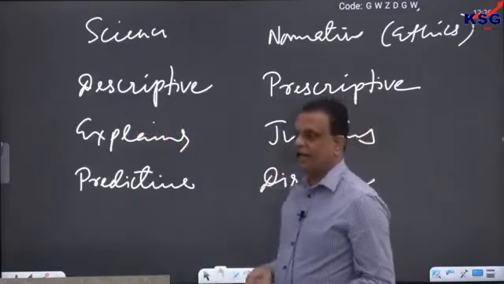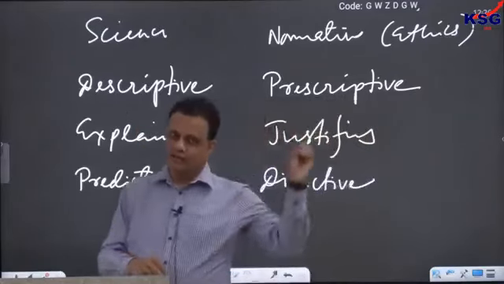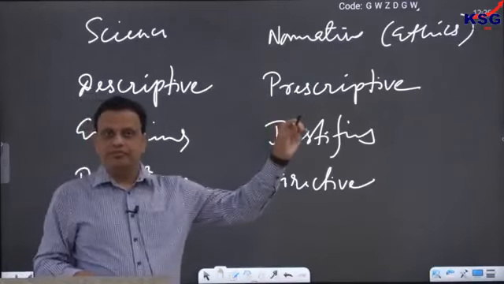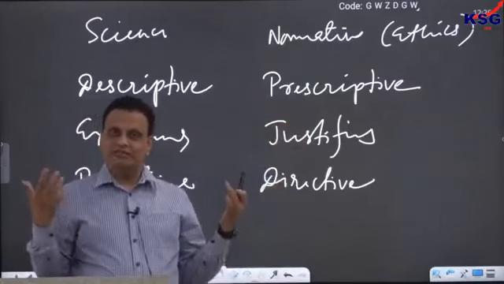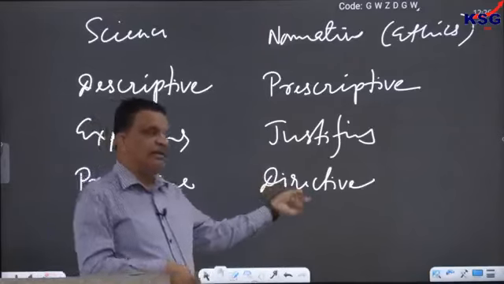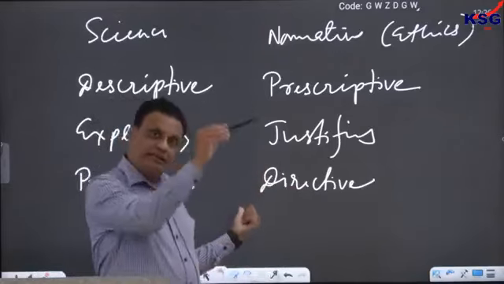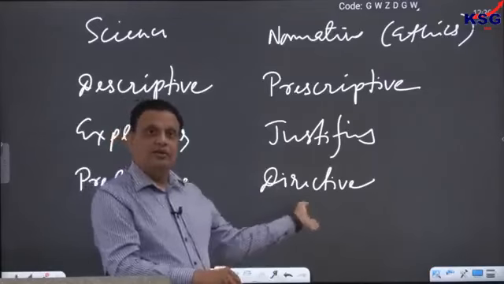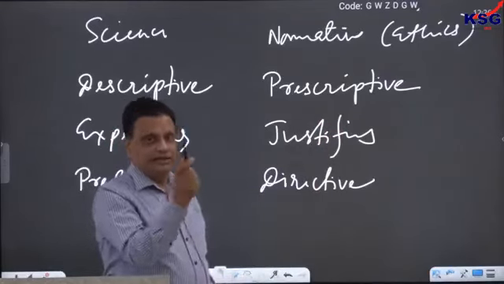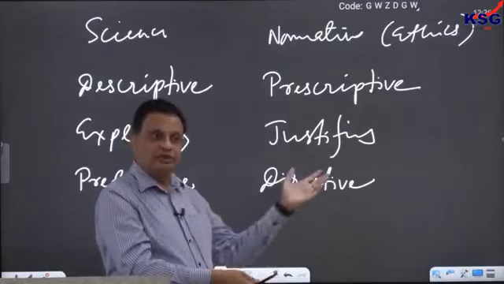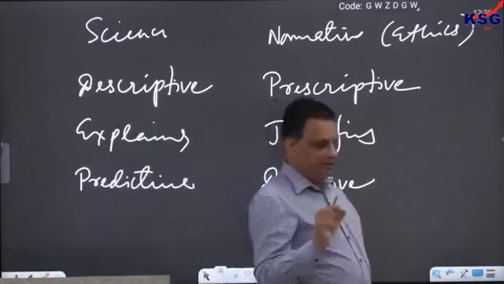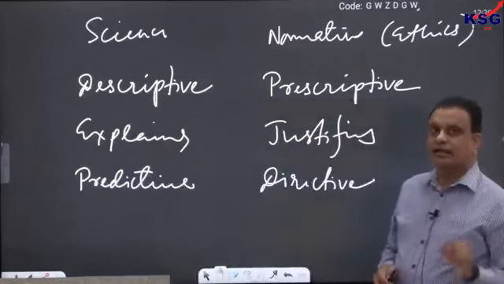In ethics, on the other hand, we might say, okay, it is going down, but I don't want it to go down. I want it to go up. That's why we invented the aeroplane. That's why we invented the rocket, maybe. So, ethics is more about direction rather than prediction. Science can only predict that it will go down. Ethics will say, no, I want to change the direction of the predicted future, and I want it to go up rather than down. And that will create a whole process that we will discuss later on. So, ethics is more than predictive; ethics is directive.